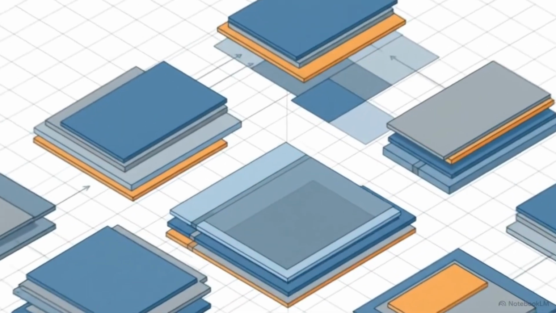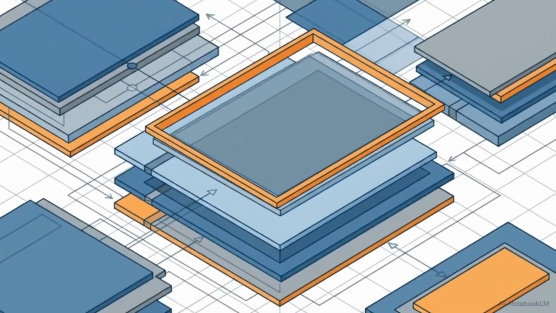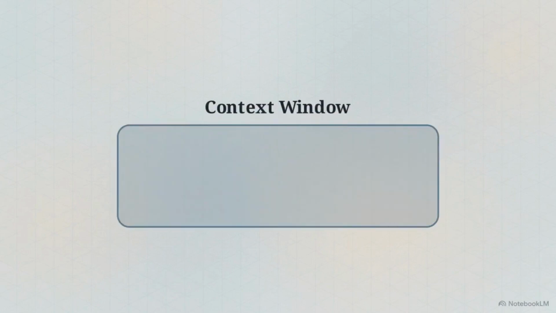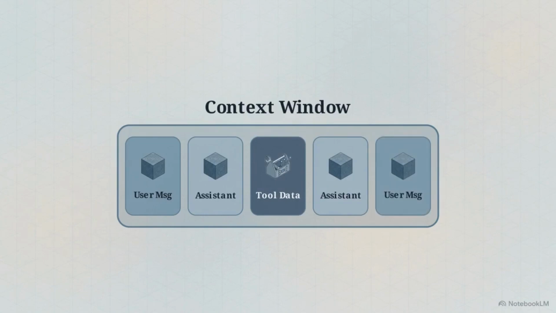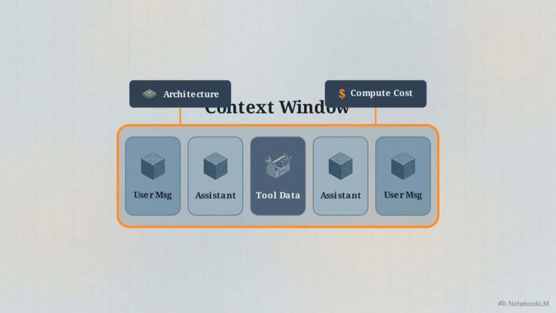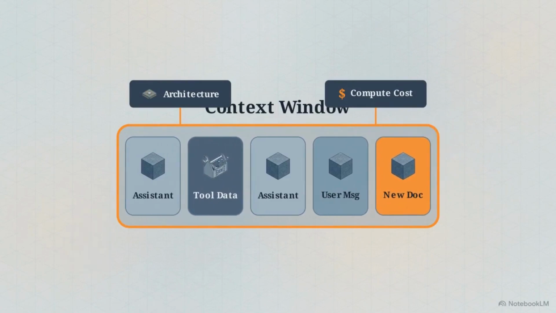To manage this flow of data, developers structure agent memory into multiple tiers, starting with short-term memory. In a language model, short-term memory corresponds to the context window. This is the immediate, active workspace, holding the sequence of user messages, prior assistant turns, and recent tool outputs fed into the model for a single completion. While it acts like human working memory, it has a rigid bottleneck. The context window is strictly bounded by model architecture and computing cost. Placing a new document onto a completely full table forces an older piece of information off the edge.